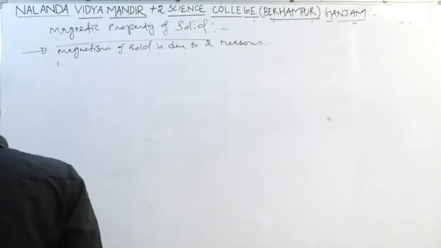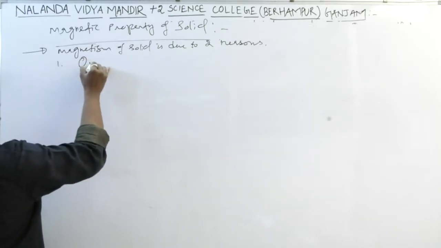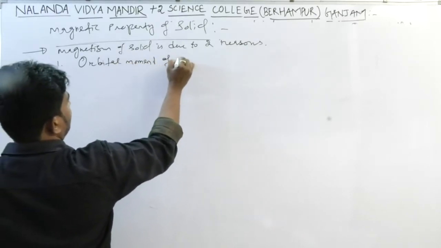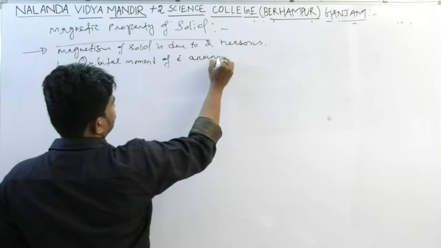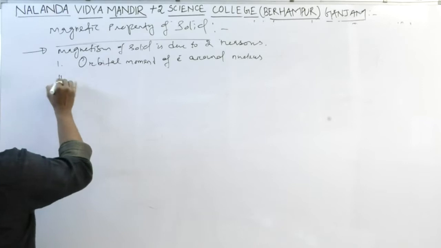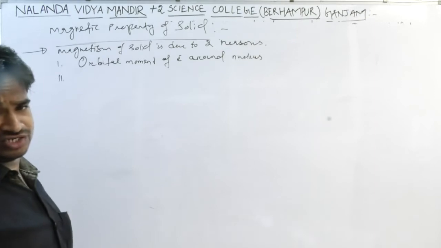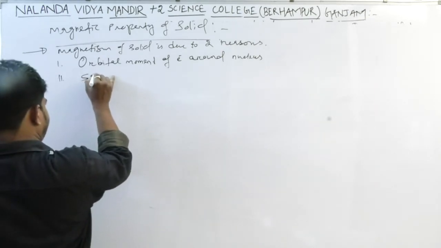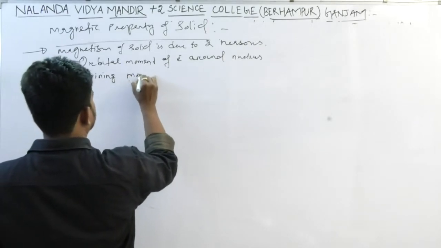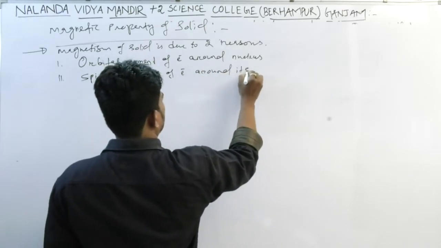First, the orbital movement of electron around the nucleus, and second, the spinning movement of electron around its own axis.